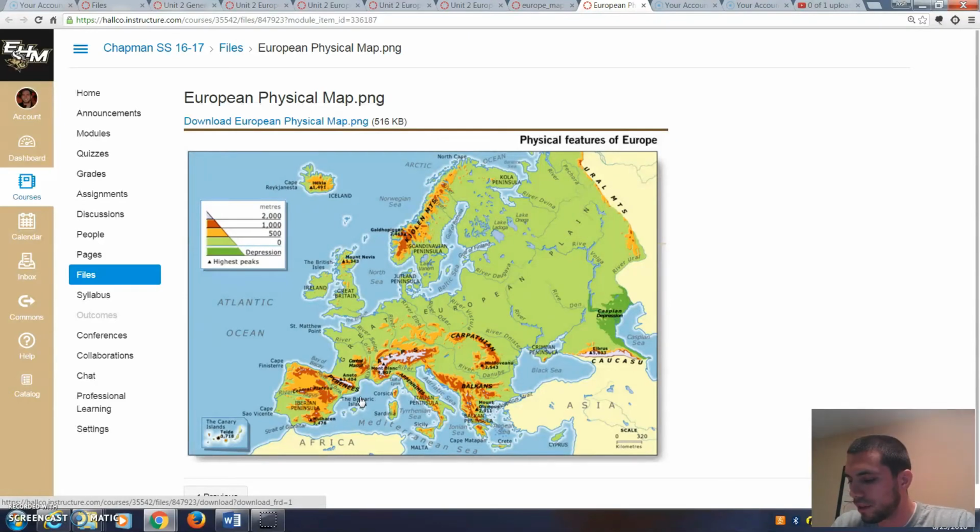Okay. Number 30. What flat grassland covers much of the continent of Europe? Okay. Well, what's a flat grassland? First off, you got to know that. Okay. And if you know that, it'll be plain as day because it goes all the way across Europe. All the way across. Okay. All right. I hope I didn't give you too much on that one. I pretty much gave you the answer. I'm not going to tell you what it is, but you can see where I'm moving my mouse. It goes all the way across Europe. And remember, it's a flat grassland.